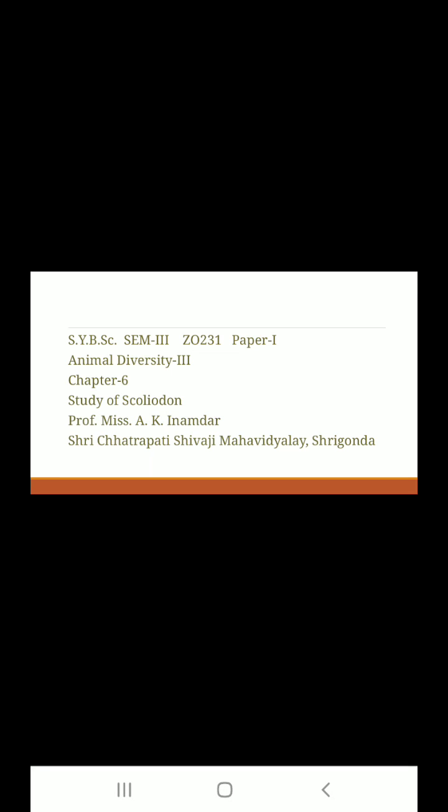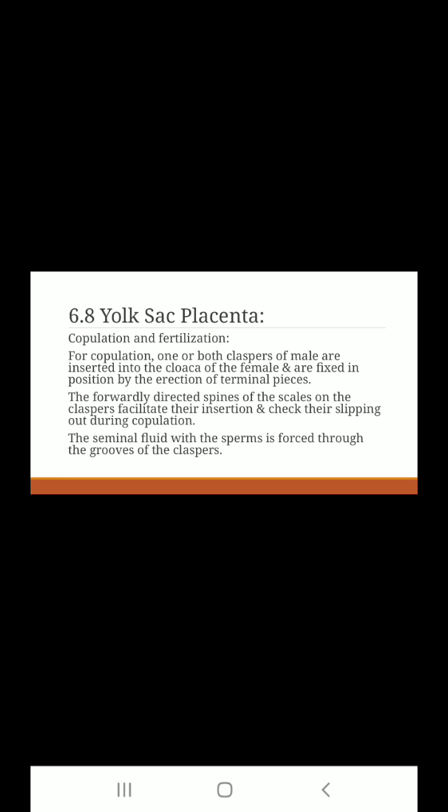Good afternoon, everyone. Class SY BSc, paper number first, that is Animal Diversity third. In Animal Diversity third, we see the last chapter, chapter number 6, Study of Scoliodon. This is the last lecture of this chapter, and the last point in that paper, that is yolk sac placenta.